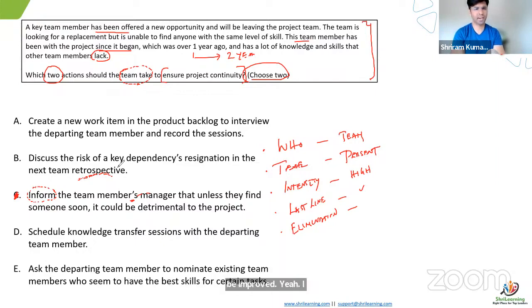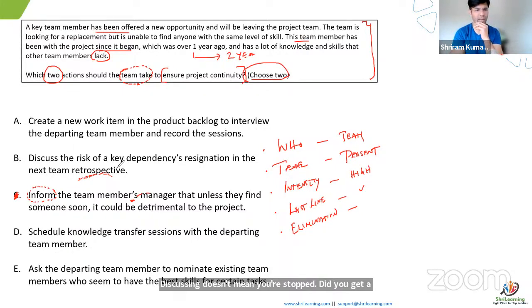Again, this asks to discuss the risk of a key dependency resignation in the next team retrospective. There, discussing, will it give an answer? First, they will discuss, that's a question mark. If they discuss, can I find an answer there? That's a question mark. Okay. Kapila says it's not solving the problem. Kapila, why do you think it's not solving the problem? While discussing, you may get an answer also, right? Discussing doesn't mean you stop there. Why did you think it's not solving the problem?